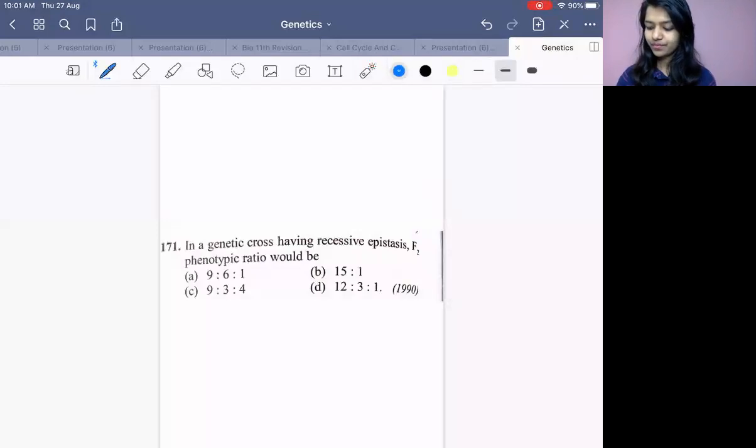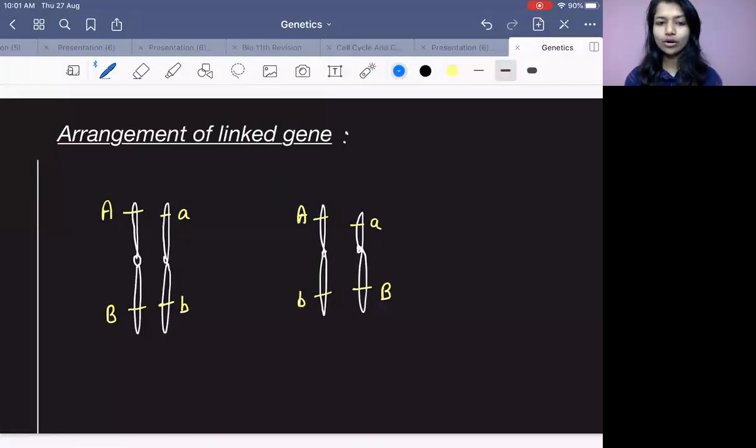9:3:4. Now we are going to talk about arrangement of linked genes. The next topic would be what? Arrangement of linked genes. You know the concept of linkage, right? Now we are going to see the arrangement of linked genes. Can they have some arrangement? Yes. Can you see these two arrangements?